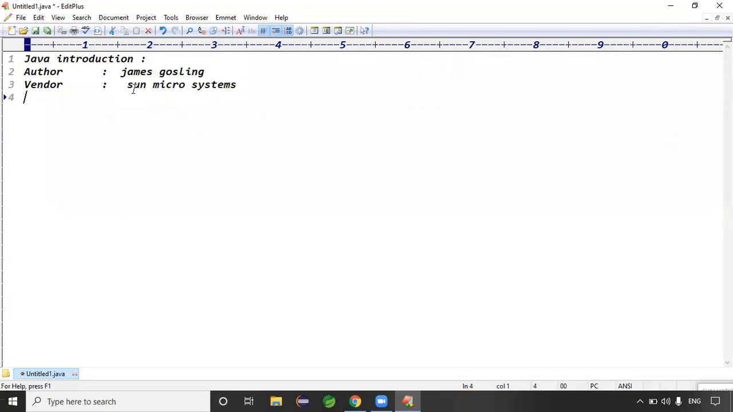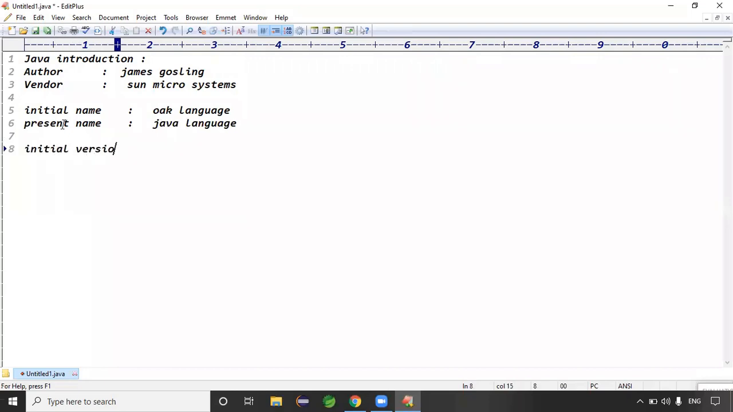Exactly. Because I said the initial name of Java. Initially, the Java name is called what? Oak language, guys. Oak is a tree name. The initial name of Java is Oak language. Later, they renamed it, and the present name is Java language, right? Initial name is Oak language, present name is Java.